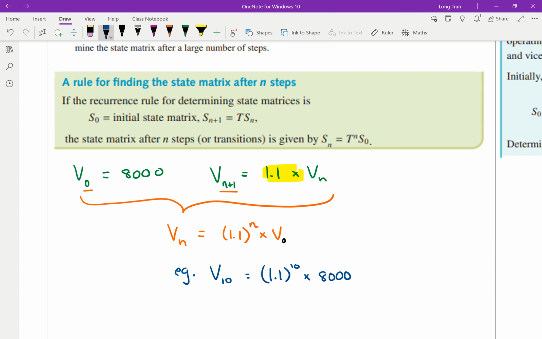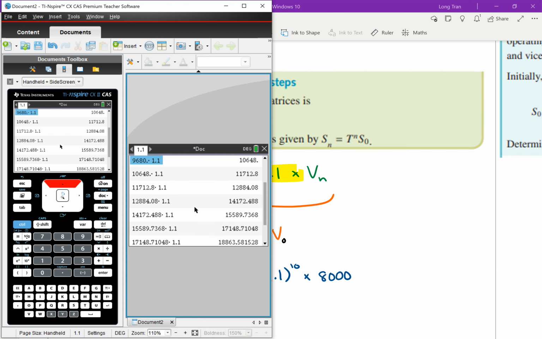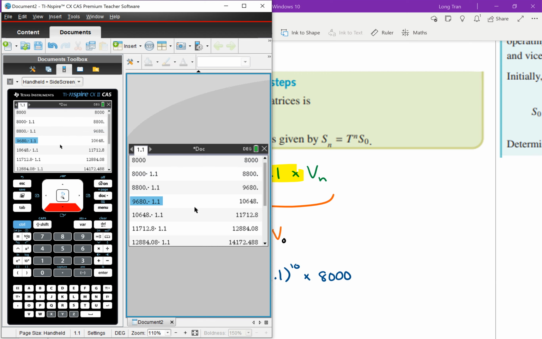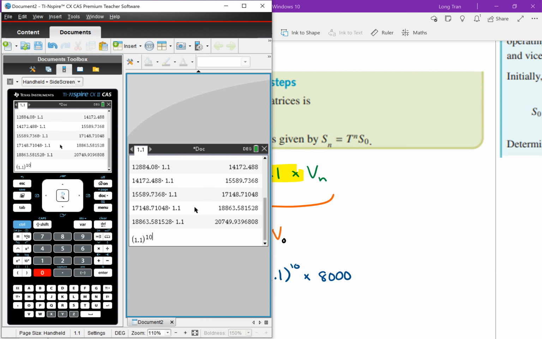So here we go on my CAS. So remember before, let's see how many times I did it. That's 1, 2, 3, 4, 5, 6, 7, 8, 9, 10. Okay, so that was 10 times that I had to do it recursively, right? Now I can do it all in one go. I can do 1.1 to the power of 10. Actually, I should put in brackets. 1.1 to the power of 10, okay?